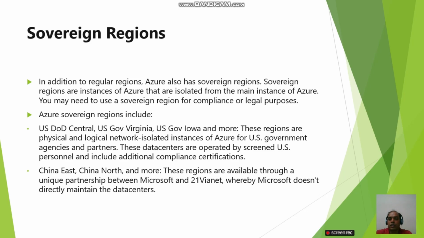Azure sovereign regions include US DoD Central, US Government Virginia, US Government Iowa, and more. These regions are physical and logical network isolated instances of Azure for US government agencies and partners. These data centers are operated by screened US personnel and include additional compliance certifications. China East, China North, and more: these regions are available through a unique partnership between Microsoft and 21Vianet, whereby Microsoft doesn't directly maintain the data centers.